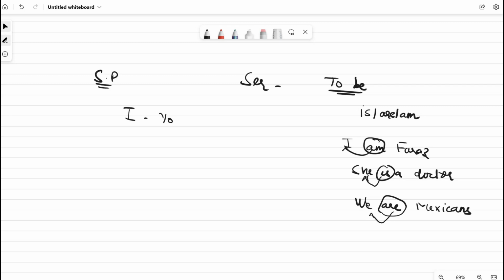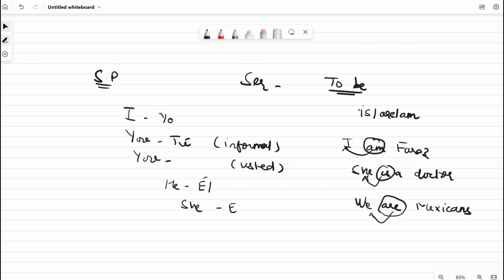I is yo, you is tú. So this is you informal, and there is a formal you as well, which is usted. Now you have he, which is él, she, which is ella, we, nosotros, and then you have you plural. I'm just going to write it as you all, which is you plural. You don't say y'all, but to avoid any confusion, I'm just going to write it as you all, which is